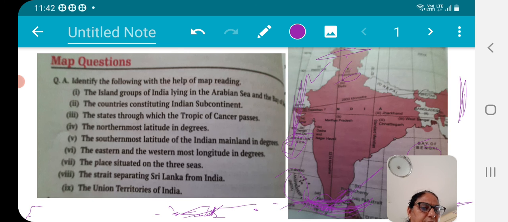These are the 7 union territories, and one more is there nowadays, that is Ladakh. Okay, Ladakh was created only in the previous year. You have to take care of this.